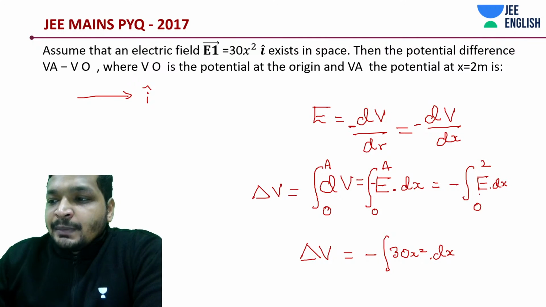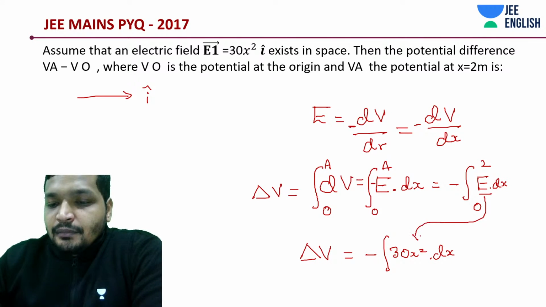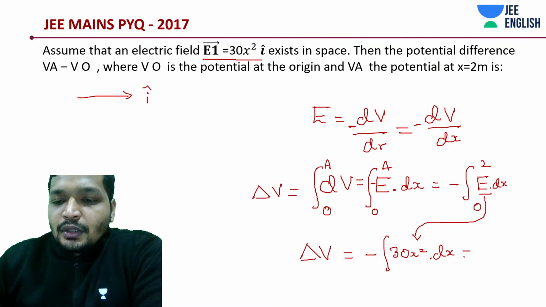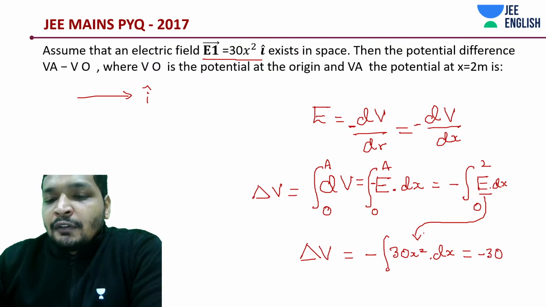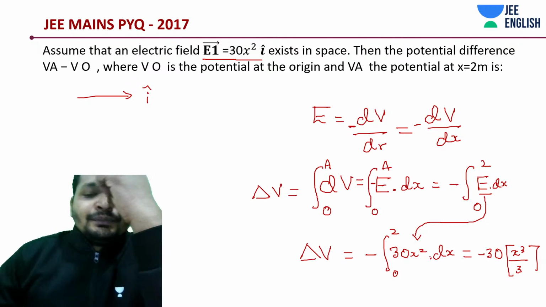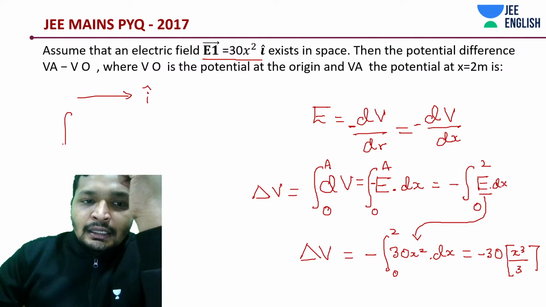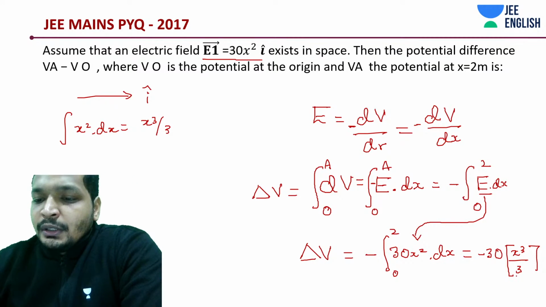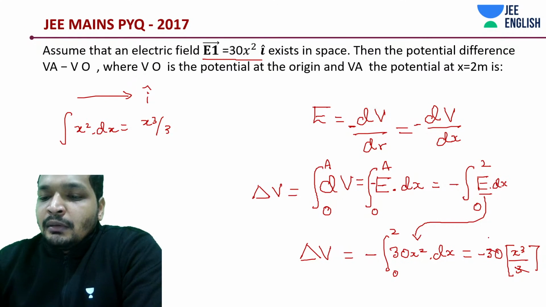E, the electric field, has been replaced. So this should be minus 30. Of course, there is a 0 to 2 limit. We'll replace it later. So this is going to be how much? 30 x cube divided by 3, if you integrate x square dx. What have I done? I've integrated x square dx, which came out to be x cube by 3. 30 is a constant, I took it out. This would get cancelled.